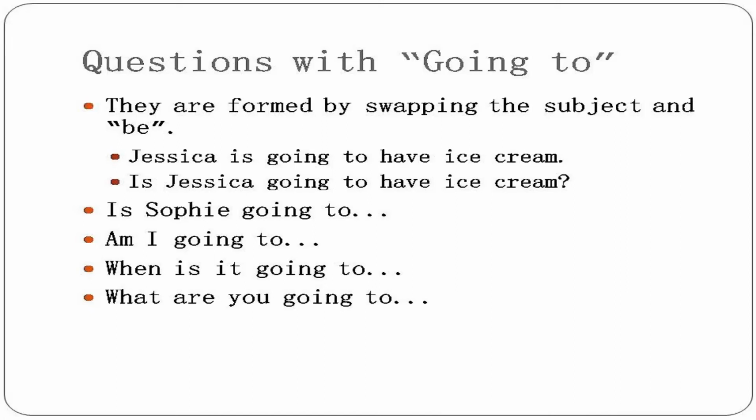And when we understand "going to" and how to use that in a sentence, we can easily rearrange the sentence itself to ask a question about the future tense. So we say, Jessica is going to have ice cream. But then we say, is Jessica going to have ice cream? We go from "Jessica is" to "is Jessica going to have ice cream?" Question mark. The be is swapped with the subject.